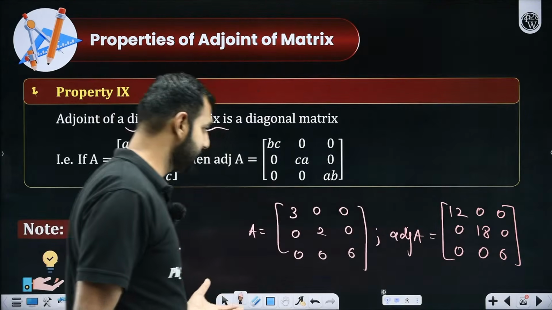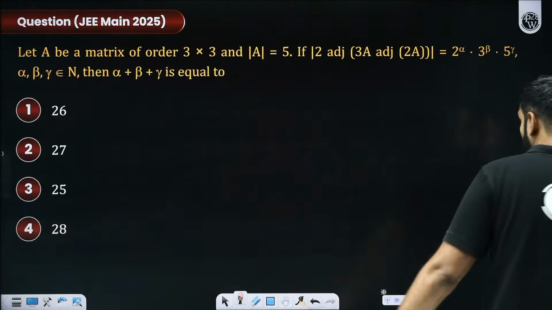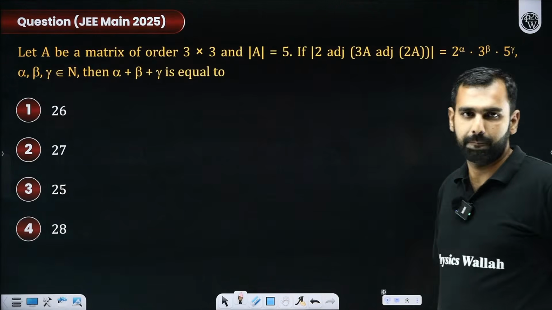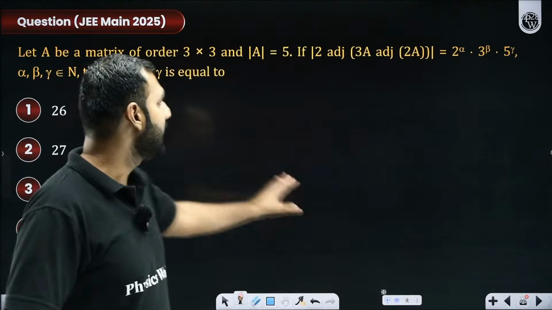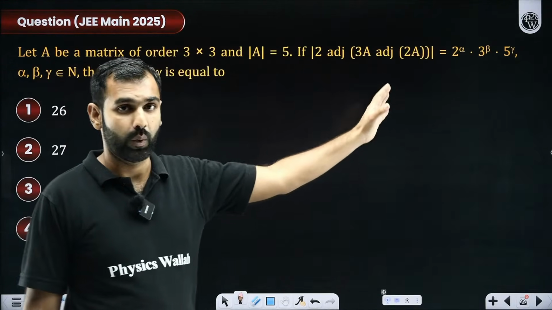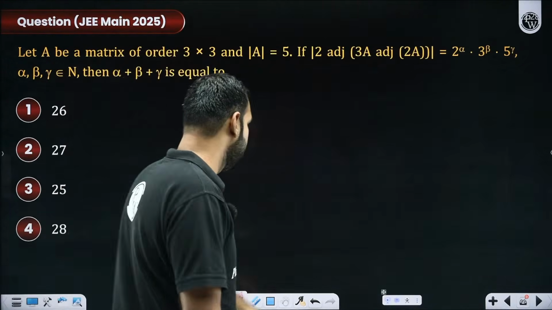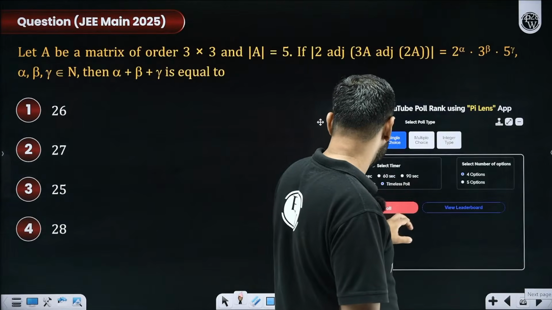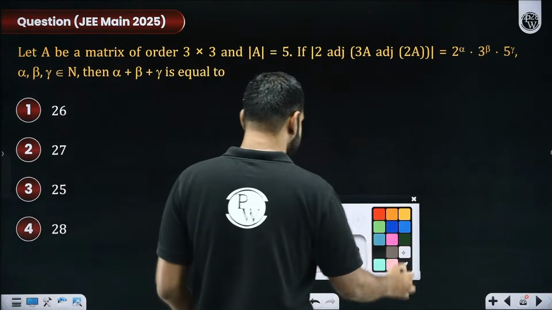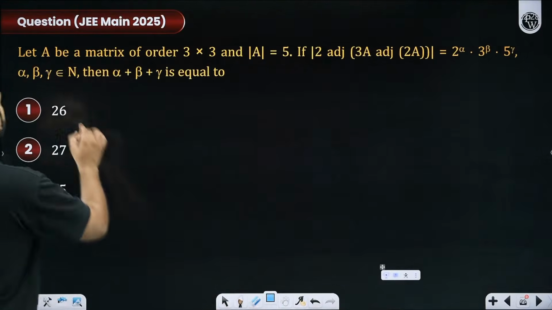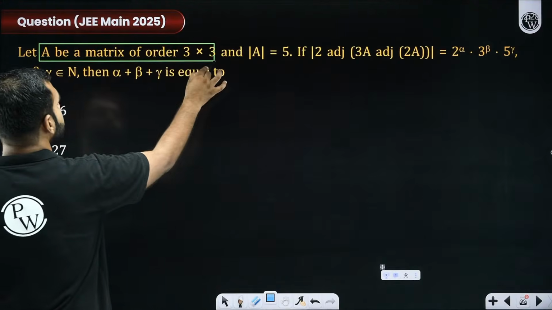People call them short techniques. They really are not. They are observations made by a lot of people. Now, whatever we have learned so far regarding adjoint will get culminated with this property, with this question. So again, this is a good question. Let's see how many of you do it. I'm starting a poll here and we'll be discussing it together. Shall we get started? Let's read the question. A is a matrix of 3 by 3.